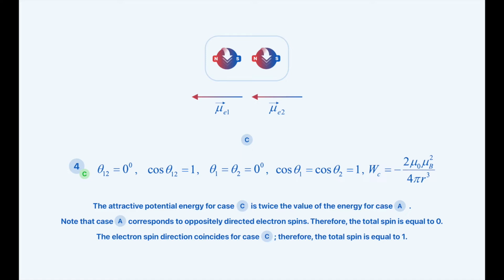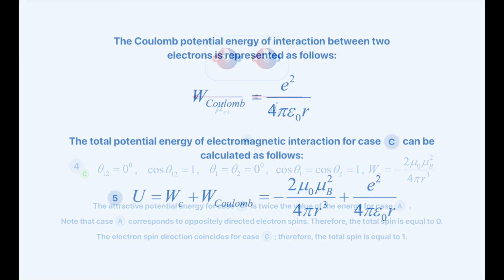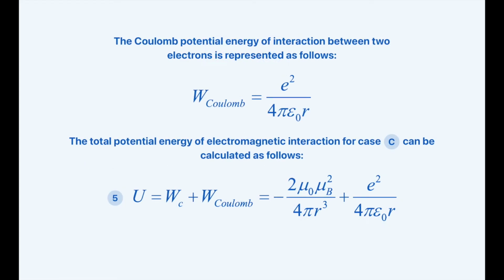Note that case A corresponds to oppositely directed electron spins. Therefore, the total spin is equal to 0. The electron spin direction coincides for case C. Therefore, the total spin is equal to 1. The Coulomb potential energy of interaction between two electrons is represented in the formula above. The total potential energy of electromagnetic interaction for case C can be calculated with Formula 5.